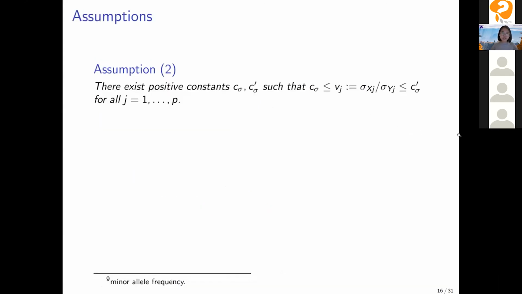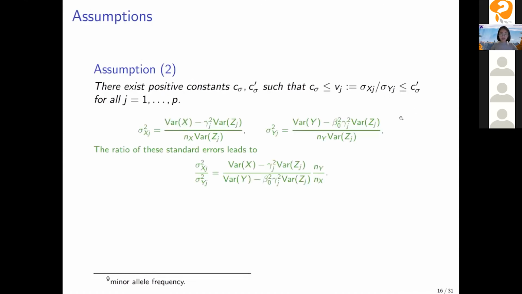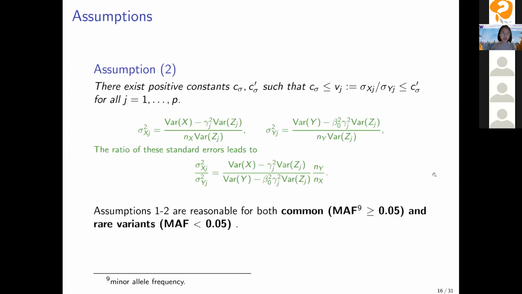And the second assumption says that there exist positive constants to bound this ratio of standard errors. To see what this means, we can write the formula of the standard errors and write their ratio. Because each genetic variant can only explain a very small proportion of the variance in these complex traits, we can use the variance of X divided by the variance of Y to approximate this part. So basically, assumption 2 is reasonable as long as the sample sizes in the 2 data sets are comparable. In summary, assumptions 1 and 2 are reasonable for both common and rare variants.